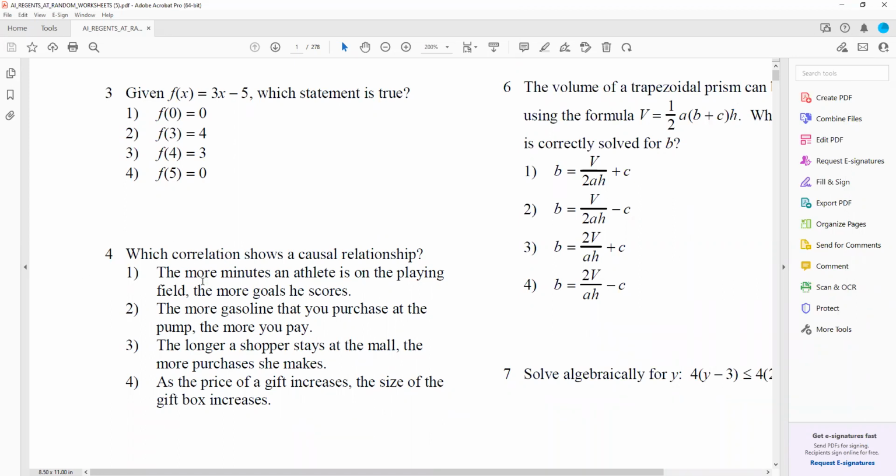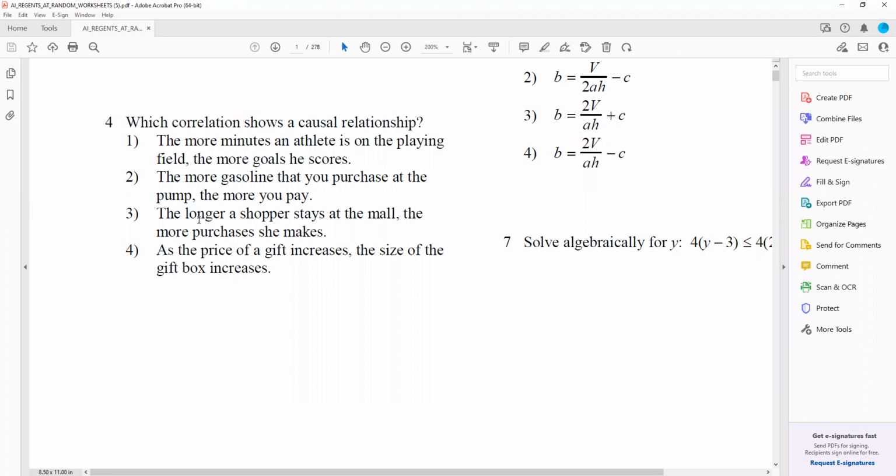So let's look at these choices here. It says, which one of these shows a causal relationship? The more minutes an athlete is on the playing field, the more goals he scores. That's not causality because sometimes you can be on the field for a long time and still not score.